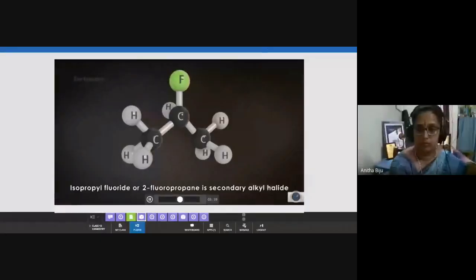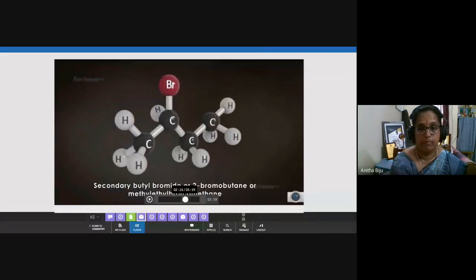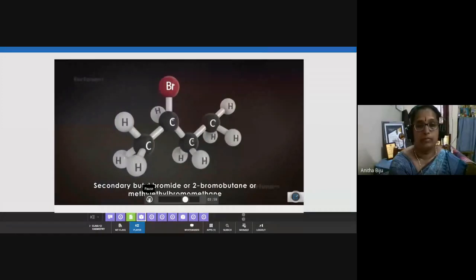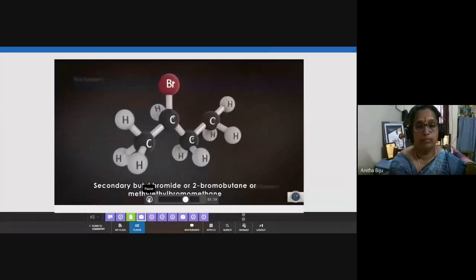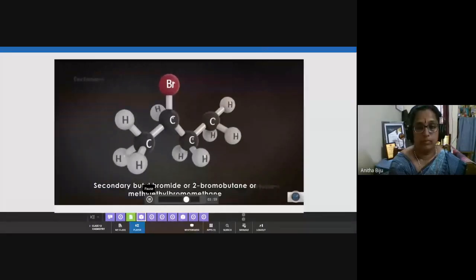The second carbon atom will be connected to fluorine. This is isopropyl fluoride, also named 2-fluoropropane according to IUPAC, though we are discussing only the common name. This is an example of a secondary haloalkane. If fluorine is coming in the second position, that type of haloalkane is called a secondary haloalkane. Okay. Or 2-bromobutane, or methyl ethyl bromomethane.